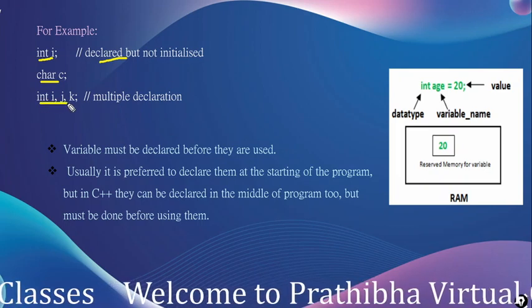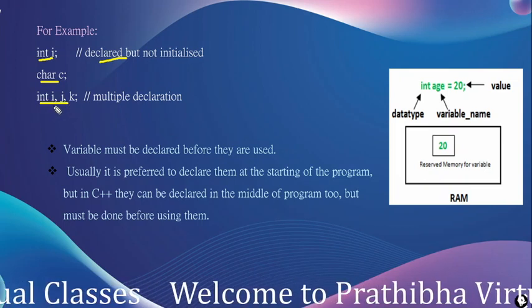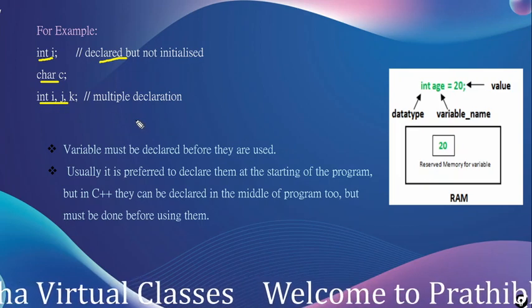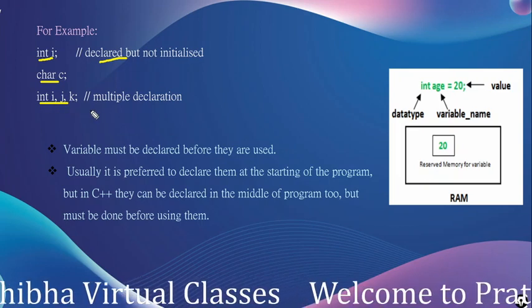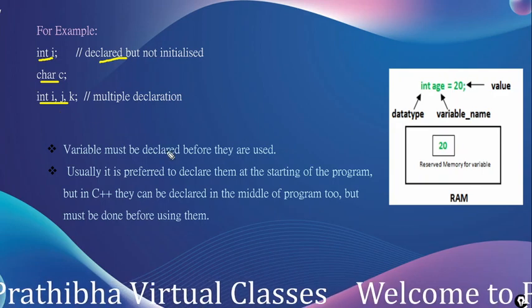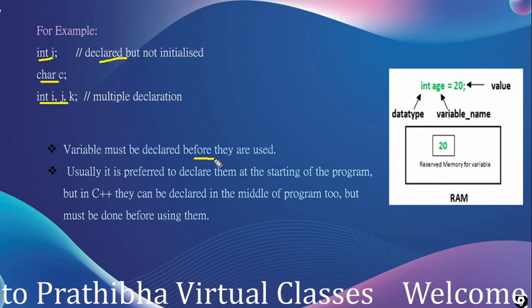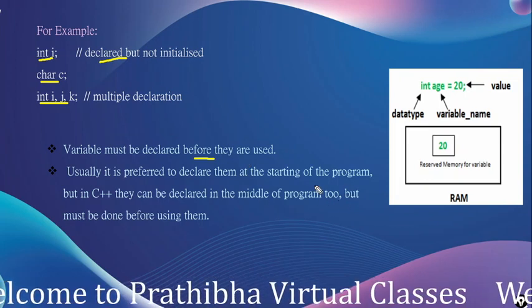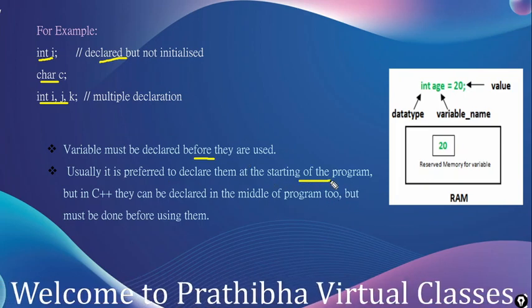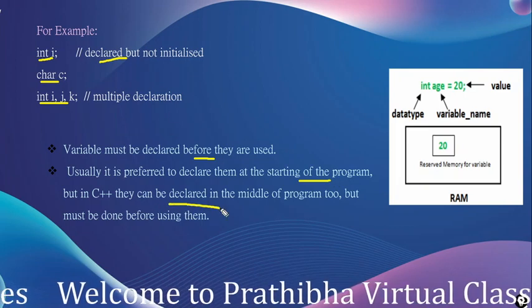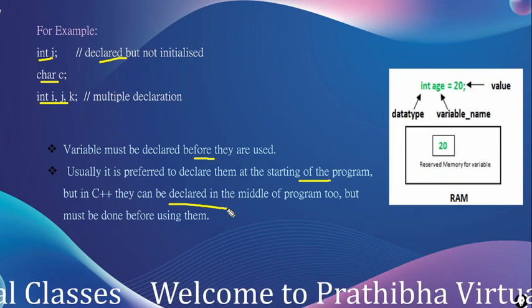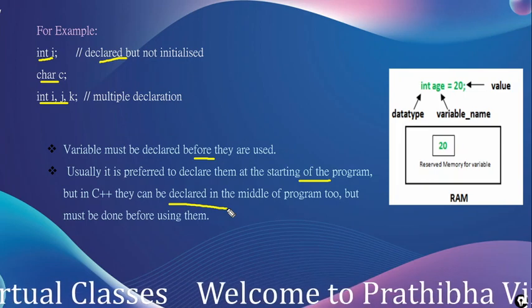Here we declare multiple variables separated by the comma operator: int i, j, k. Here we declare three variables of the integer data type. Variables must always be declared before they are used. Usually it is preferred to declare them at the start of the program, but in C++ we can declare them in the middle of the program, as long as we declare them before using them.